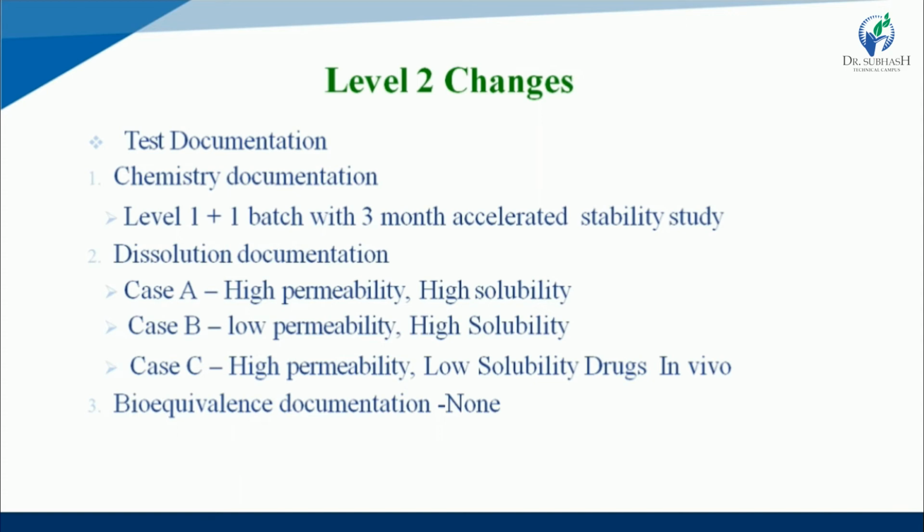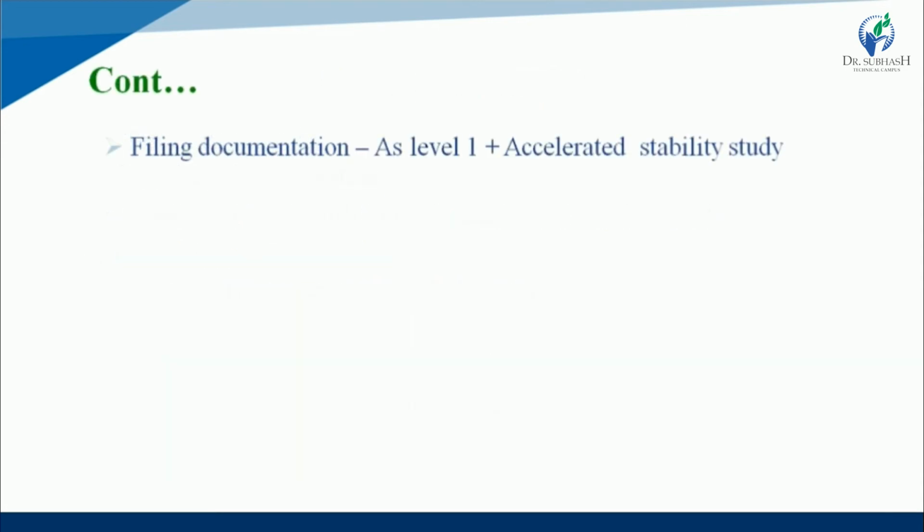And third one is bioequivalence documentation. So that doesn't require as much other documentation. Filing documentation. For filing purpose, level 1 changes plus accelerated stability study are added into the filing documentation.